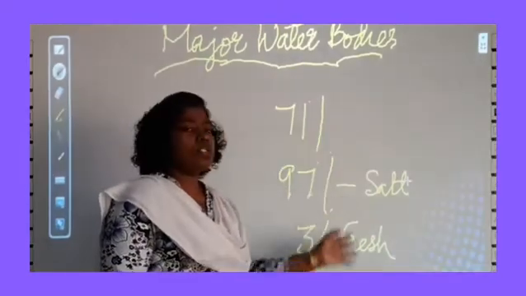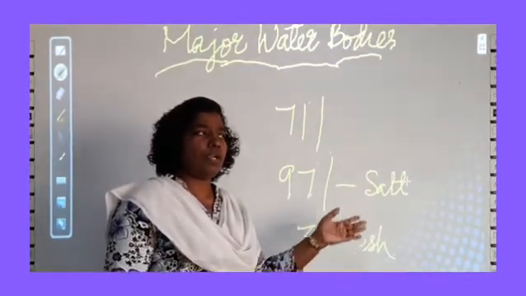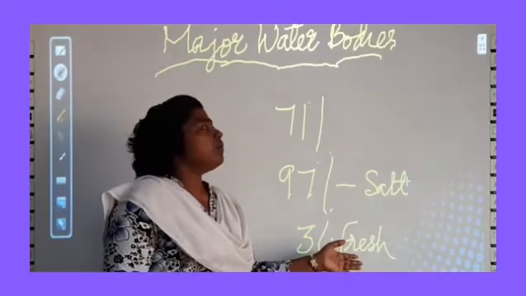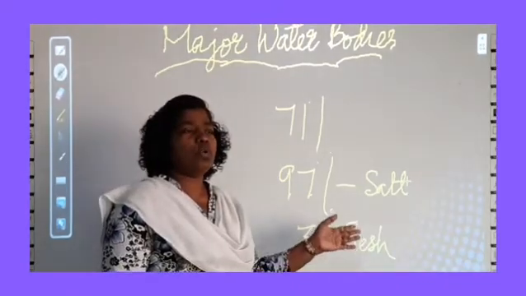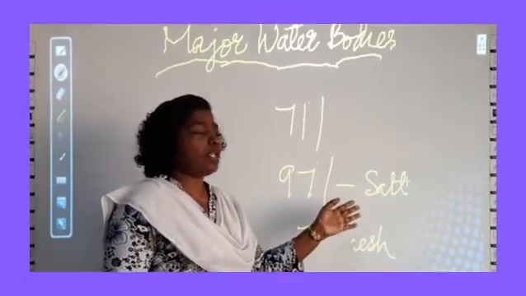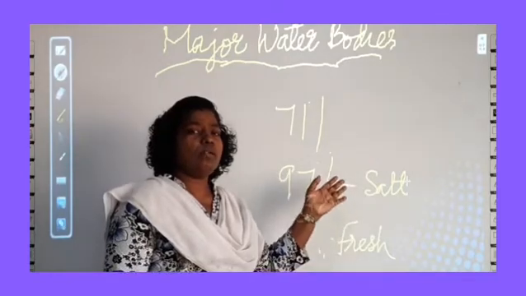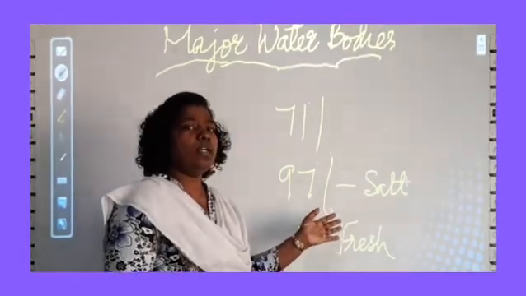This life is possible because of the water bodies. So aquatic life, marine life, is possible because of the oceans and seas, which are found on the surface of the earth.